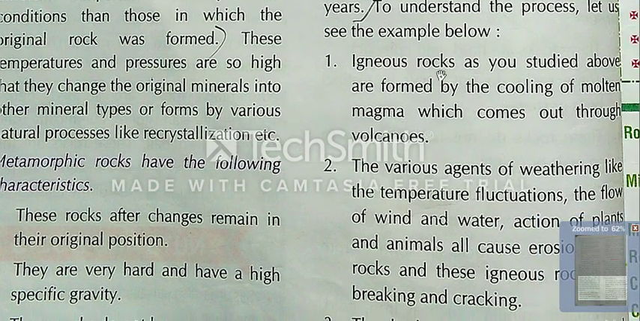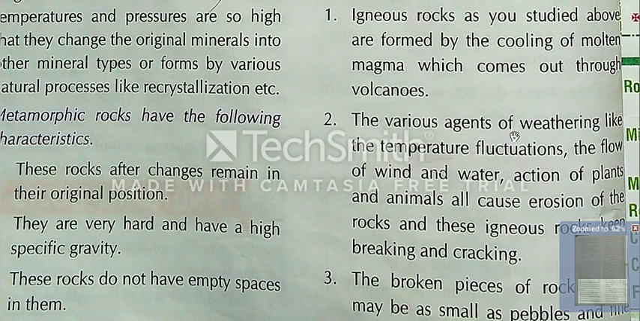Let's see. Igneous rocks, as you studied above, are formed by the cooling of molten magma which comes out through volcanoes. Yes, we have seen about igneous rocks at the start of the chapter, when we discussed that igneous rocks are formed by the cooling of molten magma that comes through volcanic eruptions. Clear? Okay.